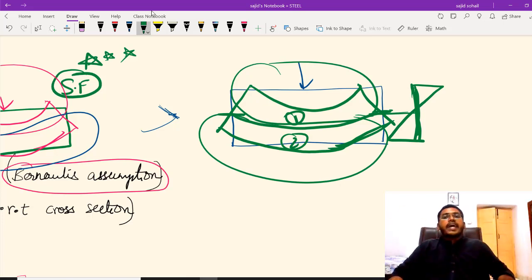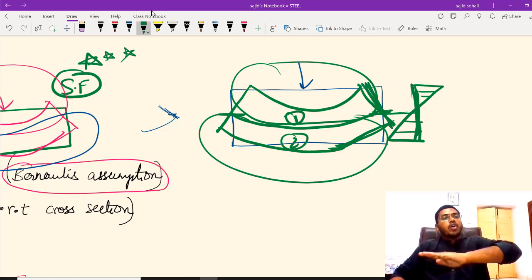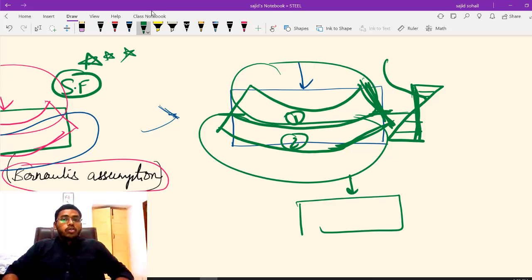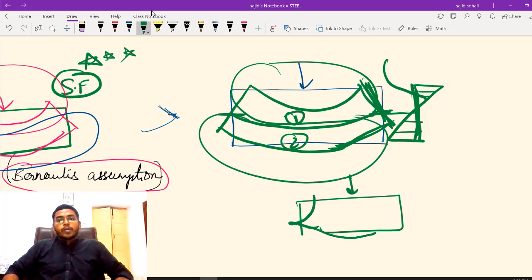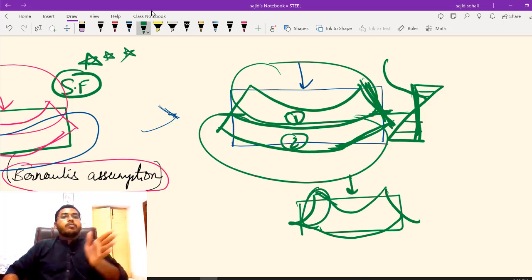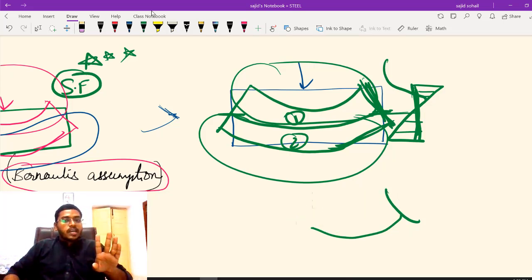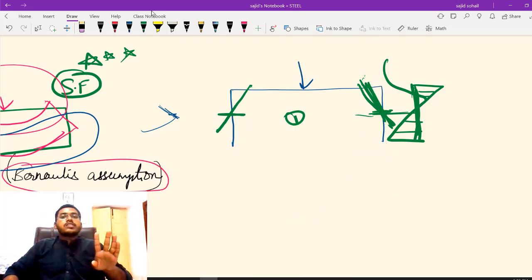Okay, and your strain diagram, as plane section is remaining plane, that is possible only when your strain is varying linearly. तभी वो प्लेन रहेगा. If your strain was not varying linearly, then आपको प्लेन नहीं बनेगा, आपको कुछ अलग सा शेप हो जाएगा, कुछ अलग से बेंड हो जाएगा. For example, if your strain was not linear anymore, you might be getting something like this. Okay, you won't be getting plane anymore. वो उसका शेप बदल जाएगा. I hope concept is very clear. समझ नहीं आ गया concept? Very simple है. So this is the first assumption.